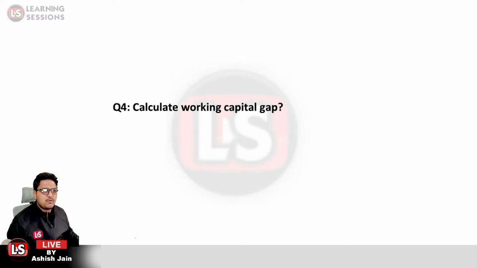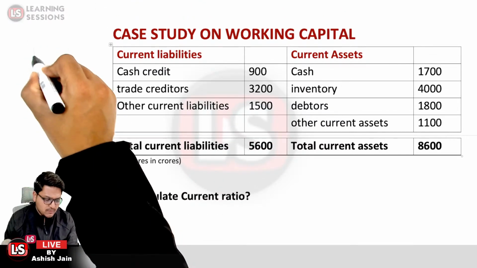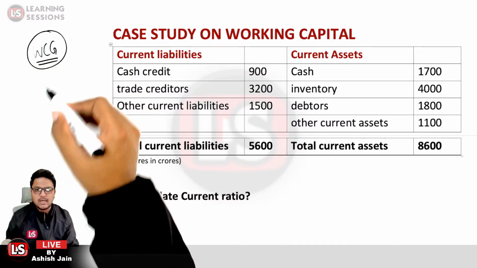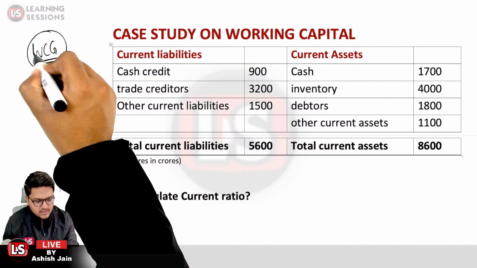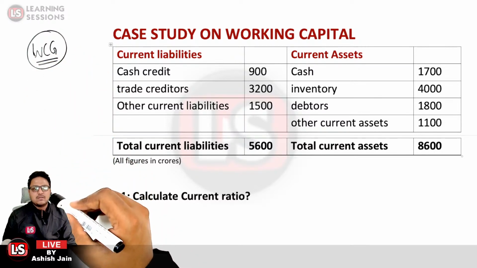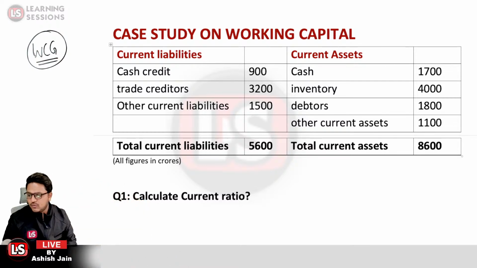Next it says we need to calculate the working capital gap. What is WCG? WCG is the amount that is to be financed. So it is basically current assets minus the current liabilities other than the bank borrowings. That is the working capital gap, the part that is to be financed by the banks.